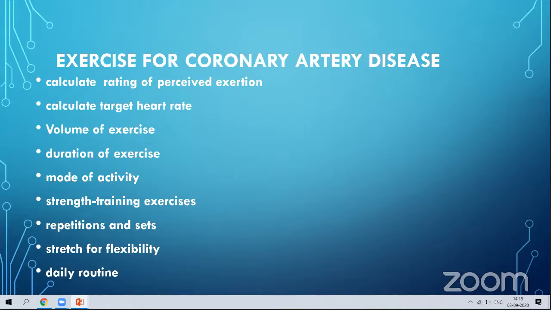Stretch for flexibility. If you want to improve your flexibility, you have to go for stretching exercises only. Only the stretches will help in flexibility. You can go for static stretches, you can go for dynamic stretches, or if you are not able to stretch yourself, you can go for passive stretches. You can get the help of the therapist or your partners. You can go for partner stretches.